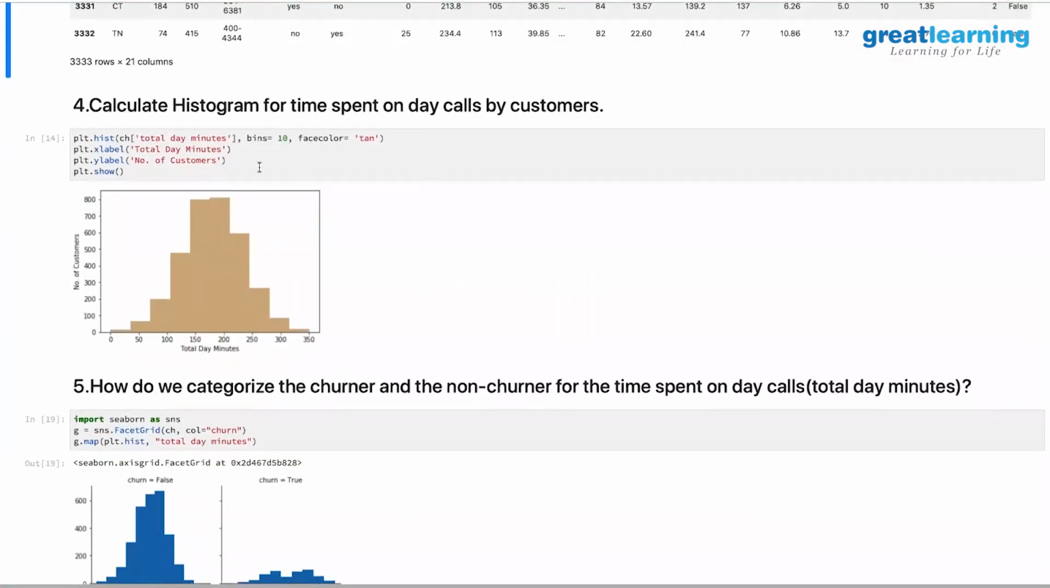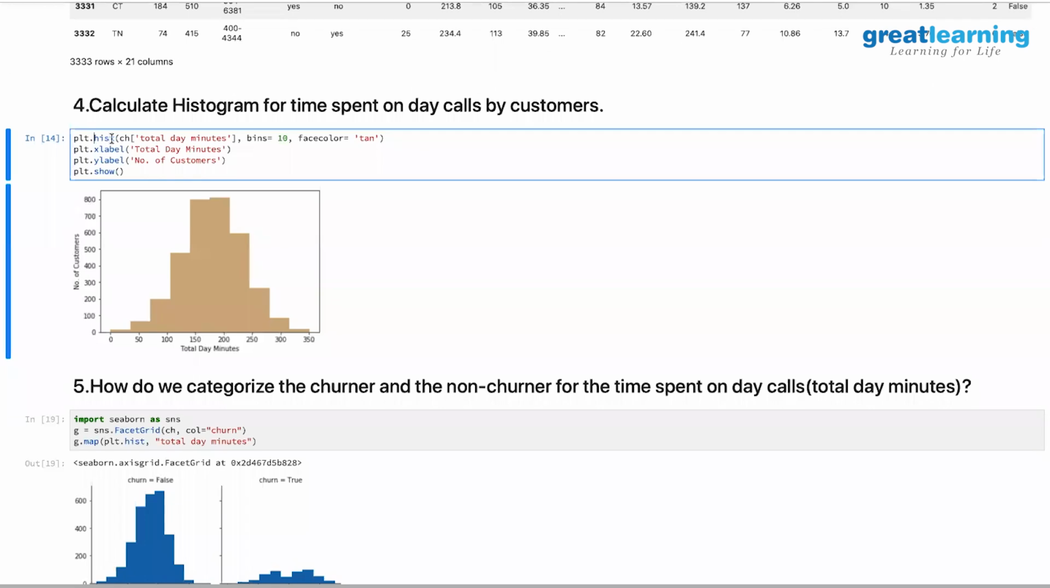Okay, now I want to find out the histogram of the time spent on day calls. How many people are spending time on day calls and what is the distribution? So basically I'm creating a hist chart. PLT basically invokes matplotlib by default. PLT.hist is like calling the matplotlib function hist, and you're asking for total day minutes, and you are clearly saying 10